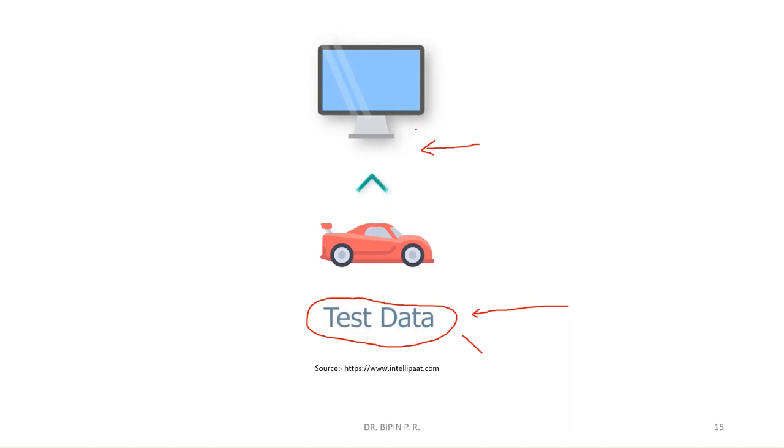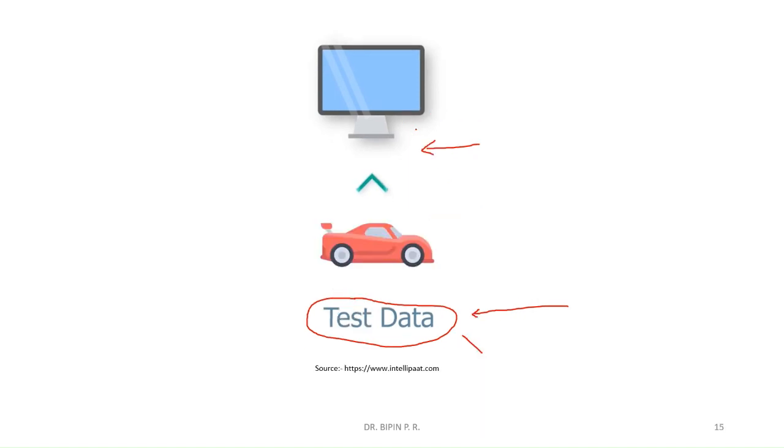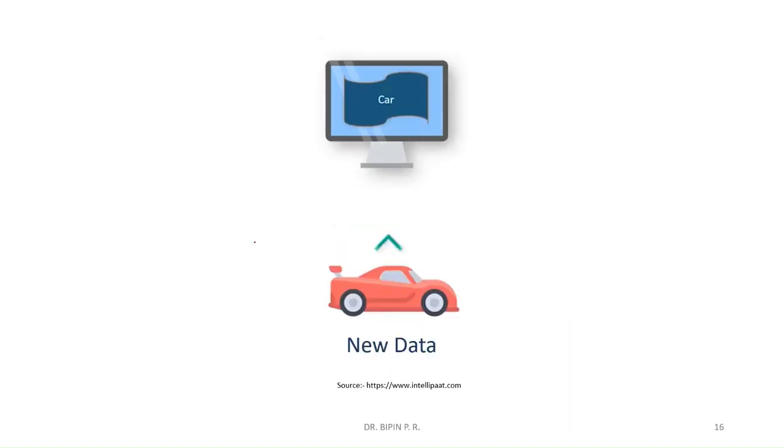Now, after training and testing are over, and we found that the accuracy is up to the acceptable limit, we will give new data. Now, if the accuracy is sufficient, the machine will predict or classify it as a car. Now, this is how a machine learns something.